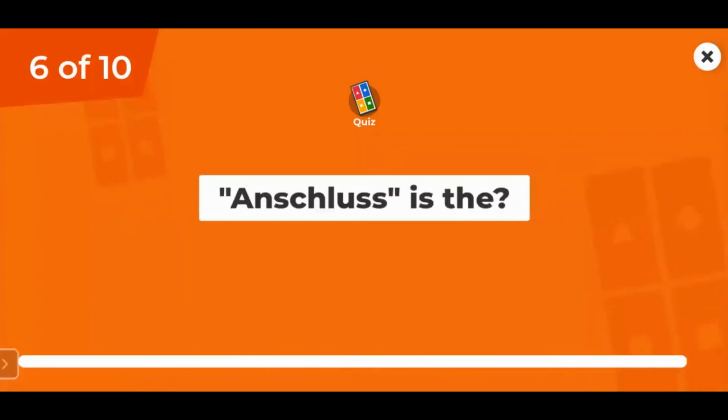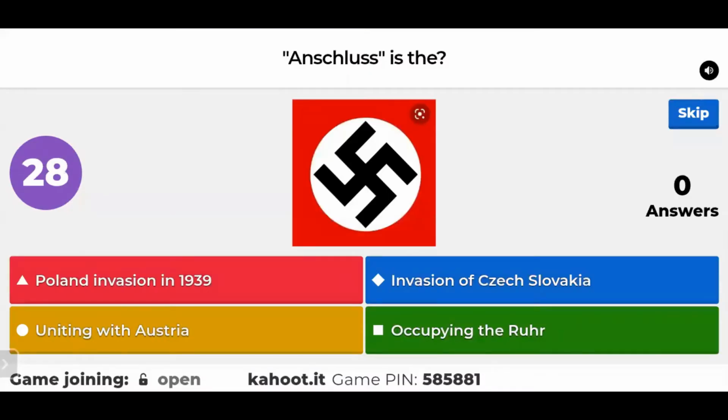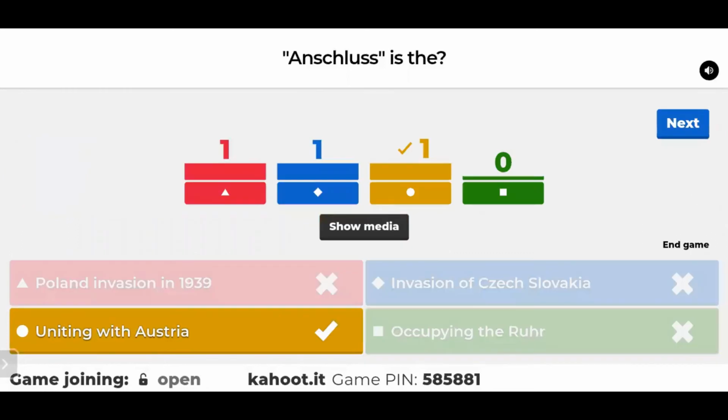Anschluss is: the Poland invasion in 1939, the invasion of Czechoslovakia, uniting with Austria, or occupying the Ruhr? The correct answer is uniting with Austria. All of these are prohibited in the Treaty of Versailles in 1919, but Hitler broke the Treaty of Versailles by doing all of these things. The Poland invasion in 1939 led to World War II.